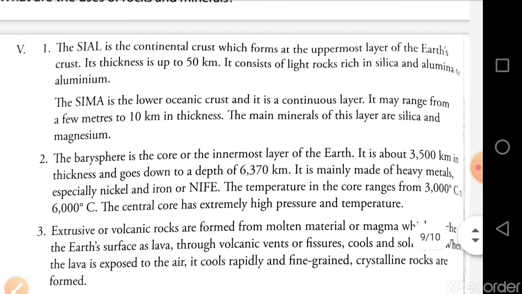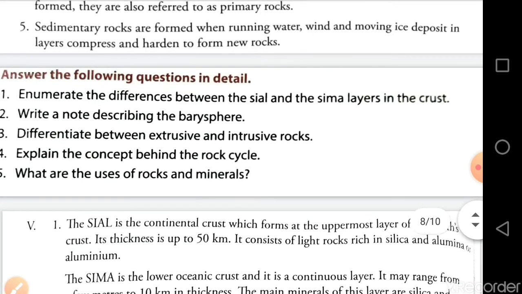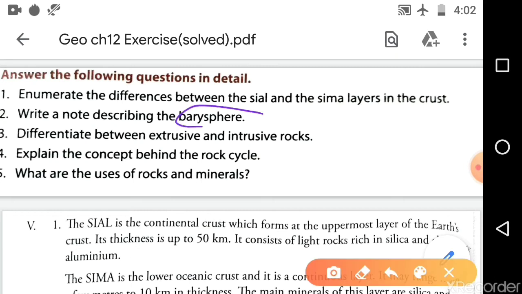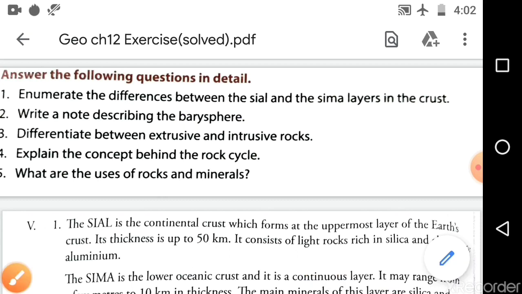Okay. Now come to question number 2. What is question number 2? Write a note describing the barysphere. देखो यहाँ barysphere आया जो word है वो आपको इसमें confused नहीं होना. You have to hear in this question about the innermost layer of the earth. What is the innermost layer of the earth? That is core. So you have to write here about the core.